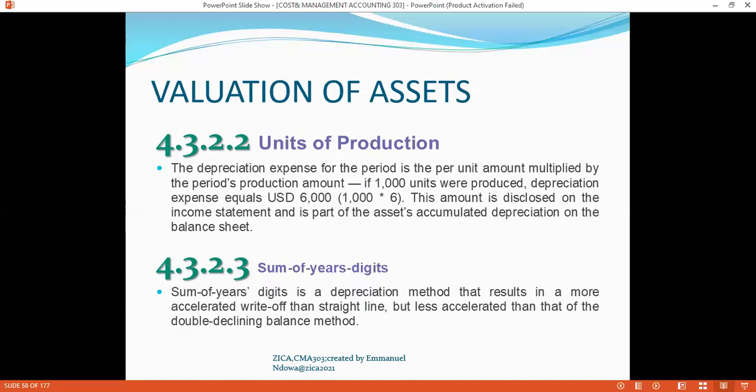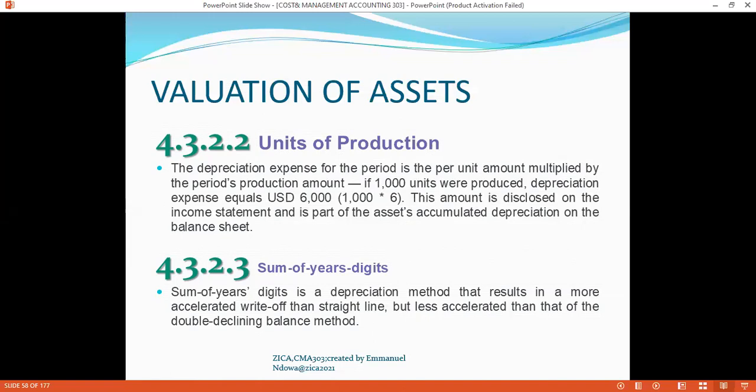That's when you say 1,000 multiplied by $6. So your depreciation expense within that specified period would be 6,000 US. This amount is disclosed on the income statement and is part of the asset's accumulated depreciation on the statement of